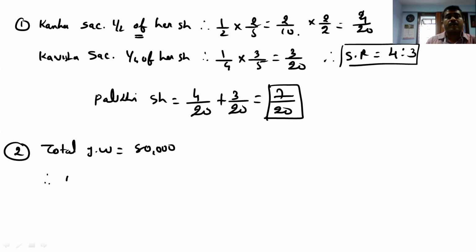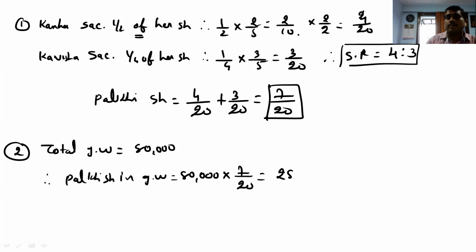So Palki's share in goodwill is 80,000 into 7 by 20, that we get 28,000. And now our journal entry starts.